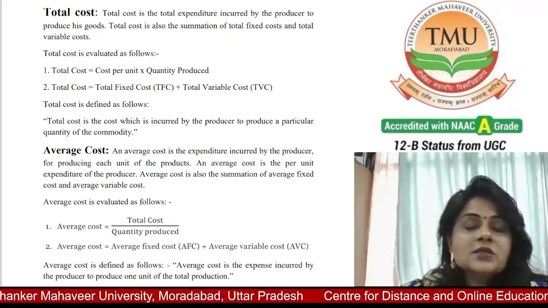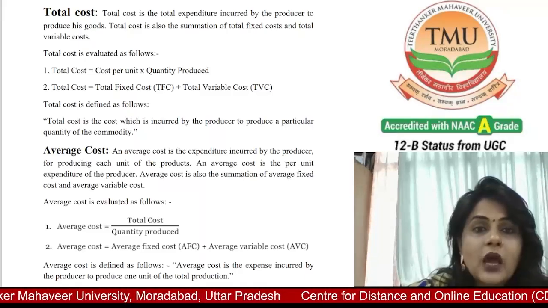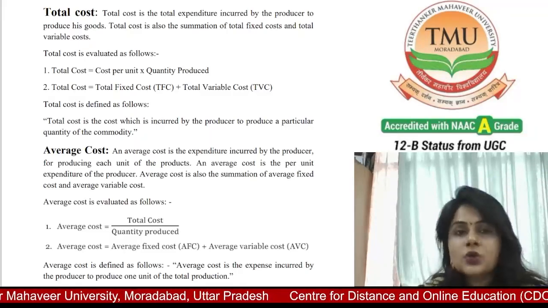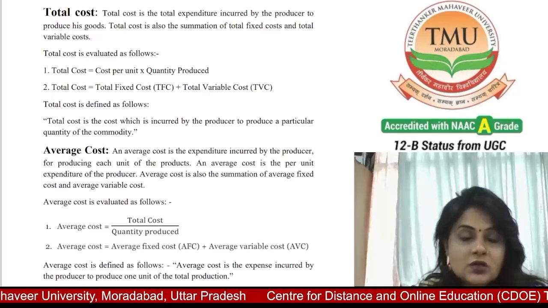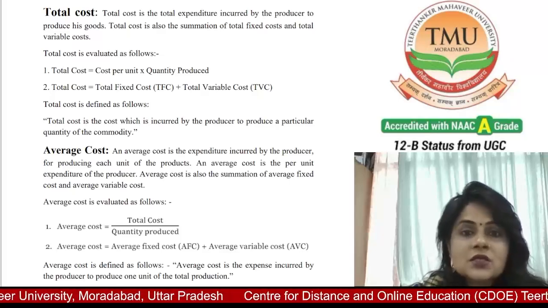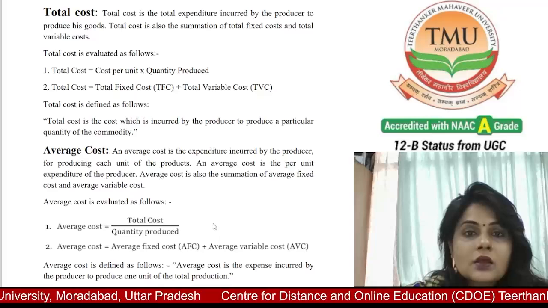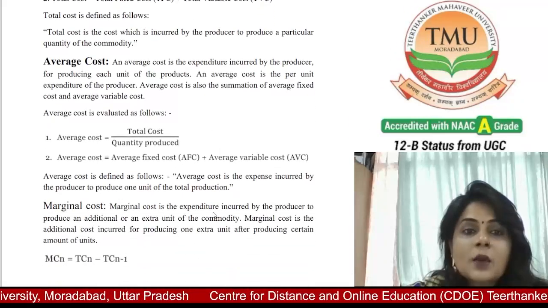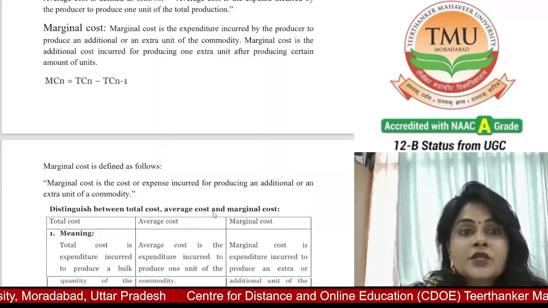So students, you can see here the formula: average cost is equal to average fixed cost plus average variable cost. Average cost is defined as follows: average cost is the expenses incurred by the producer to produce one unit of the total production.